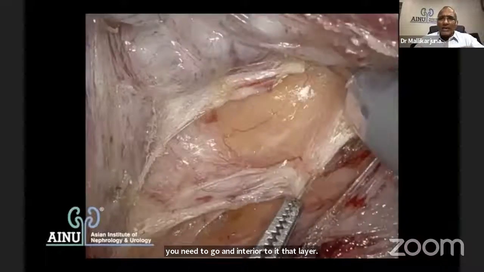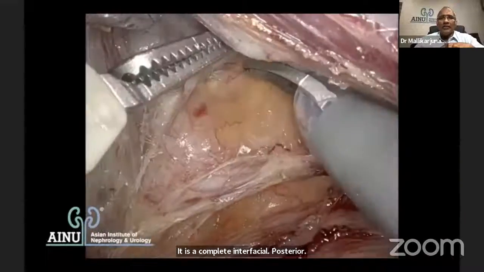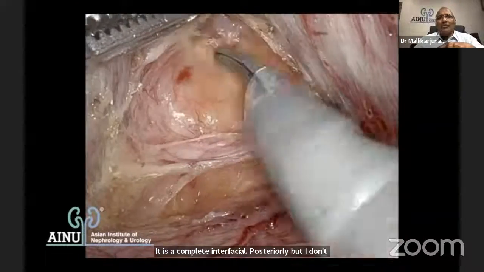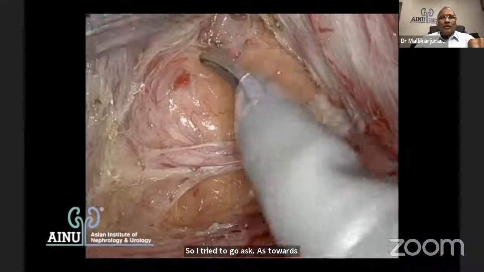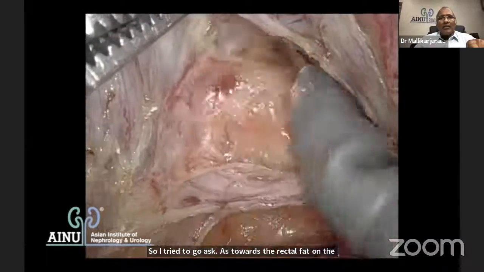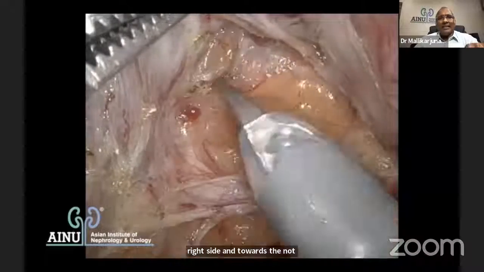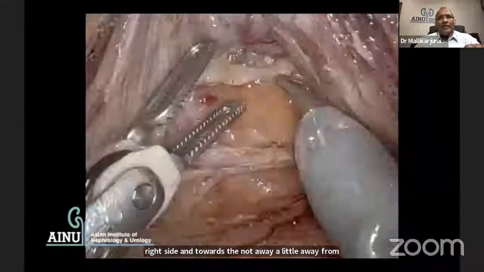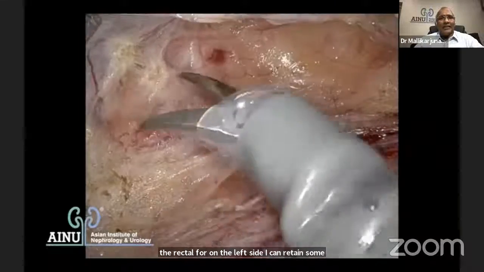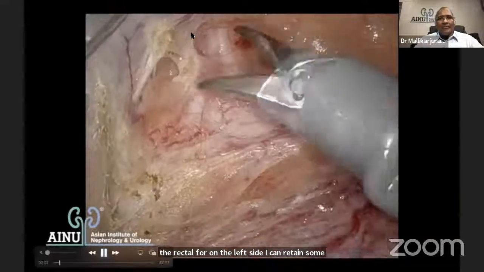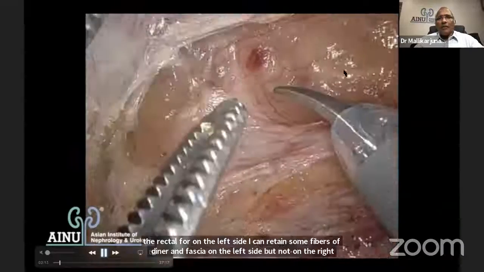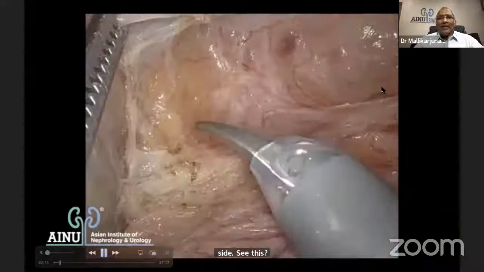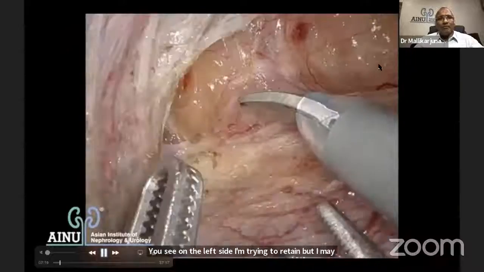But I don't want to do that in this patient because the tumor was posterior. So I try to go towards the rectal fat on the right side and a little away from the rectal fat on the left side. I can retain some fibers of denonvilliers fascia on the left side, but not on the right side. See this? On the left side, I'm trying to retain some amount of fascia. But on the right side, I'm exposing the fat completely.